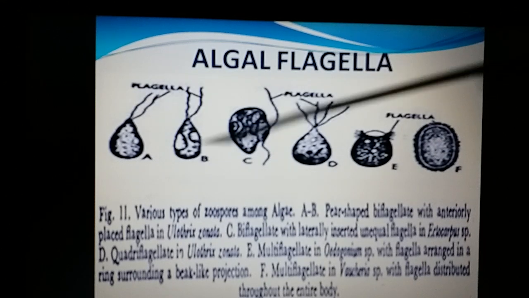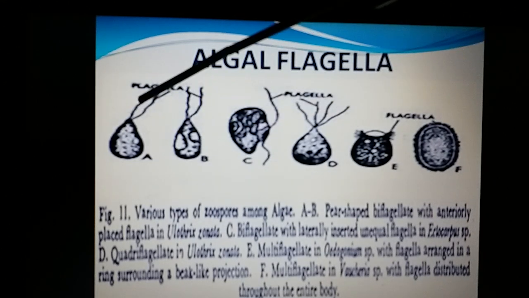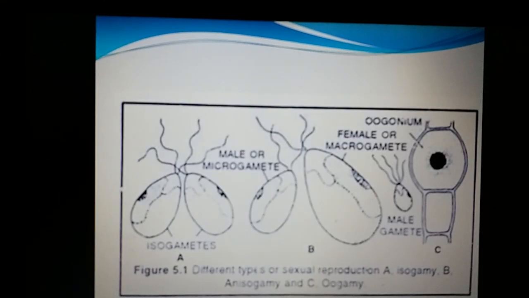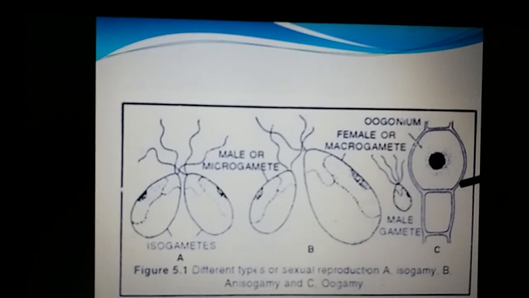Here, zoospores means comprising flagella, that is flagella at the anterior end, flagella at the lateral side, flagella at the apex, and flagella around the spore, what is called a synzoospore in the case of Vaucheria members. Then sexual reproduction. Sexual reproduction is isogamy. This is isogamy. This is anisogamy, and this is oogamy.